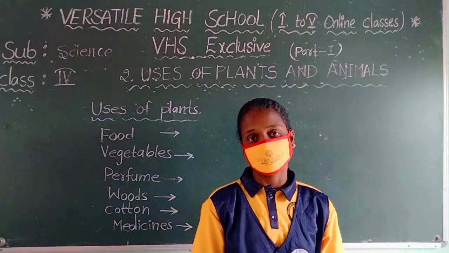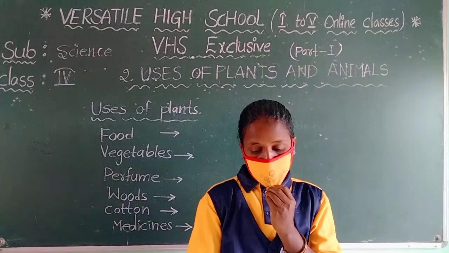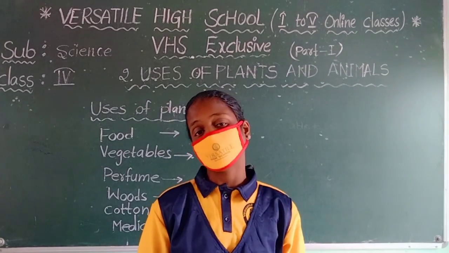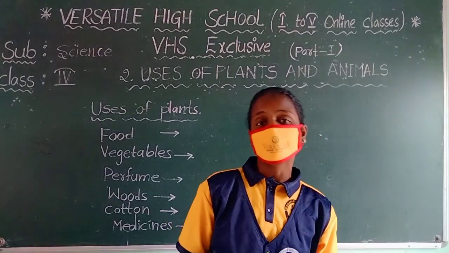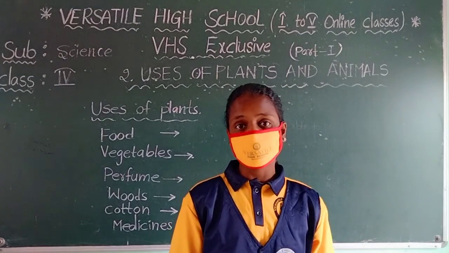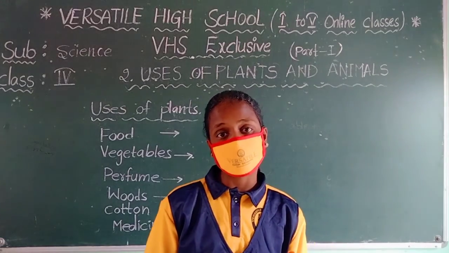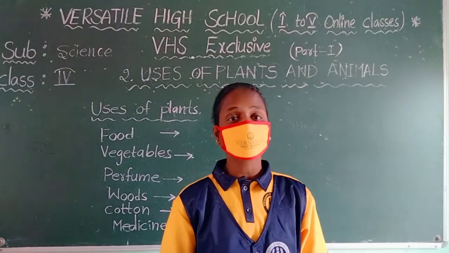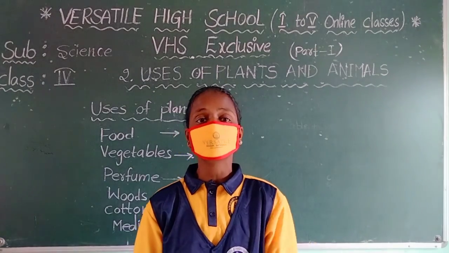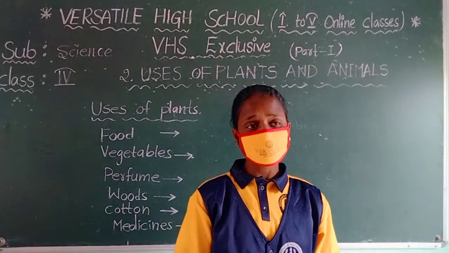So here humans are dependent on plants and animals, directly or indirectly. Why? Because food is our basic need. So human beings depend upon plants and animals. Some depend directly and some indirectly.